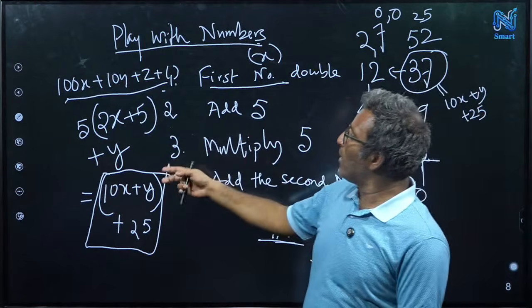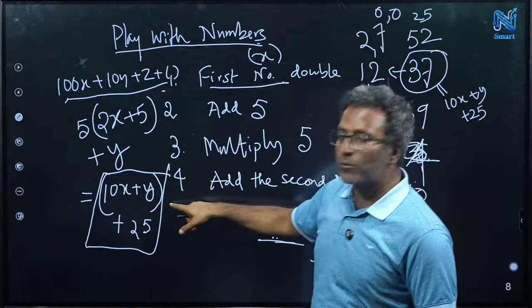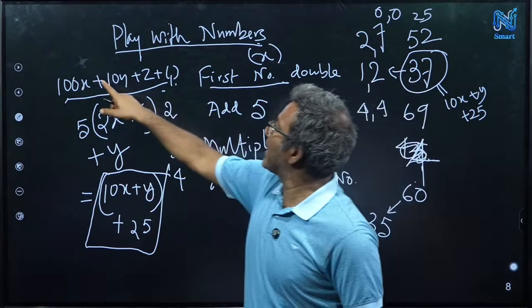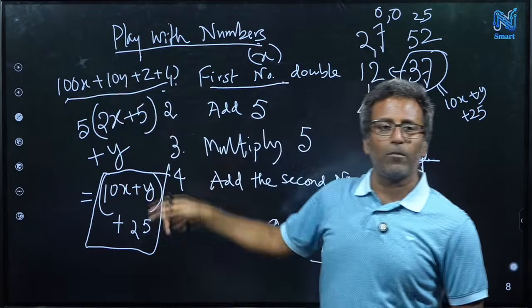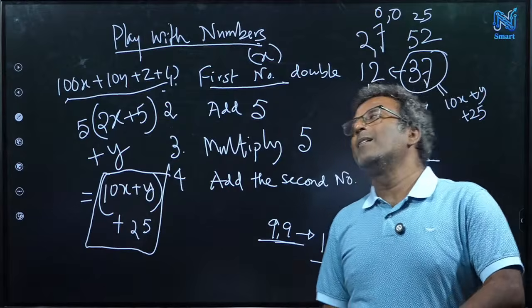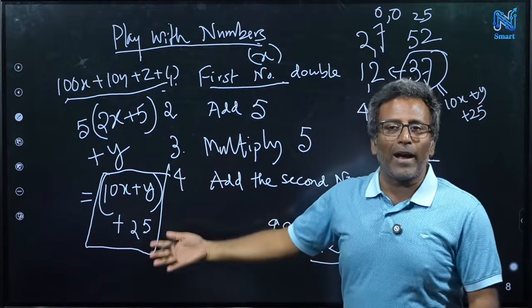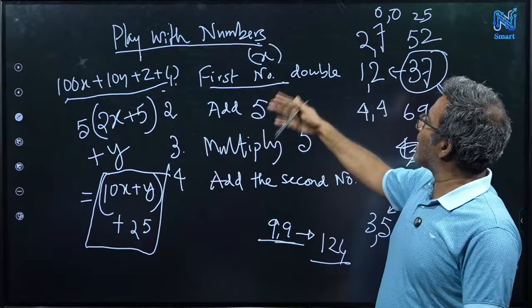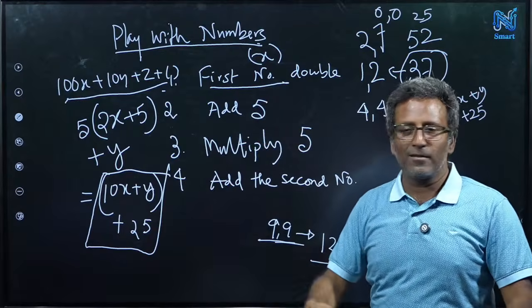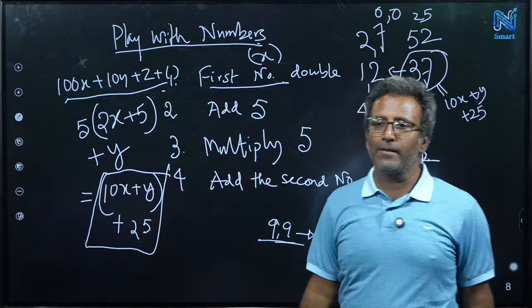Because you know a 2-digit number can be written in the form 10x plus y, and a 3-digit number can be written in the form 100x plus 10y plus z. Right? So you can make your own magic. If you don't like this, maybe add 25. You can change it, make your own magic and give it.